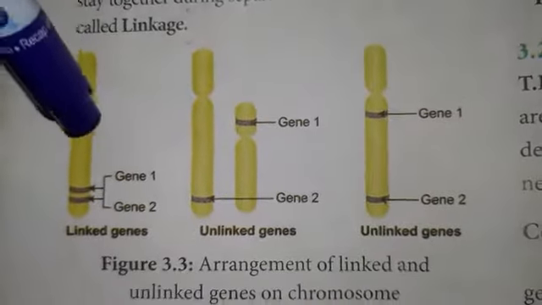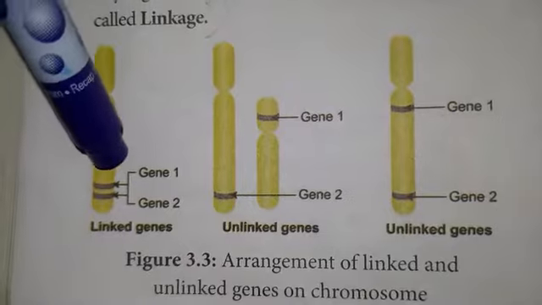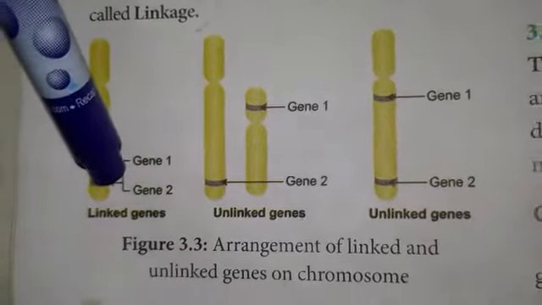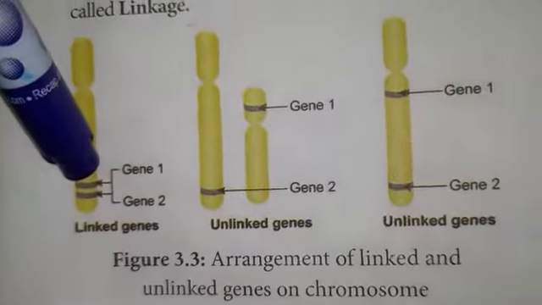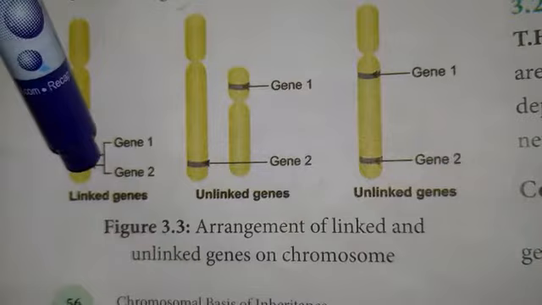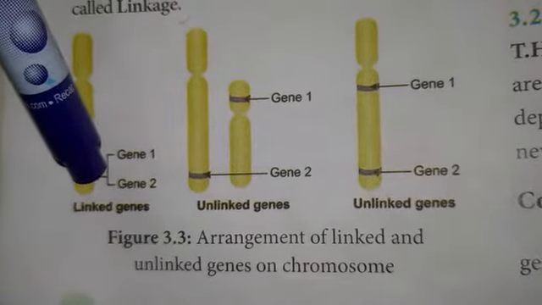Linked genes. The genes located close together on the same chromosome and inherited together are called linked genes. The genes which are present close together and are inherited together to the next generation are called linked genes.